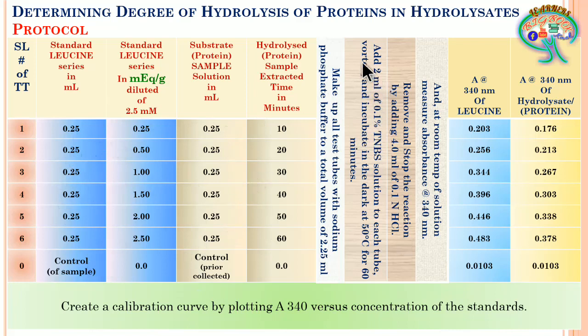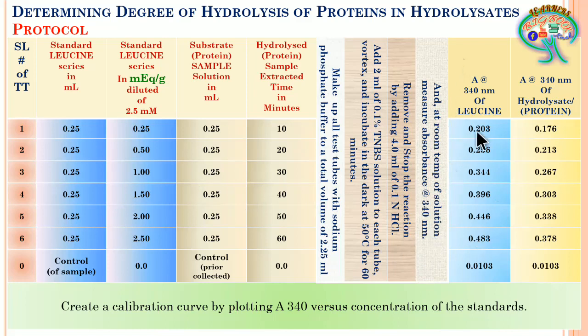So here we are going to further incubate them at 50 degrees centigrade for 60 minutes, that is for an hour. So we are going to incubate all the test tubes, both the standard and the sample, and further we are going to remove those from the incubation, and stop the reaction by adding 4 ml of 0.1 normal HCl. Because of this the reaction is going to stop, and further at room temperature we are going to measure the absorbance of this completed reaction at 340 nanometer.